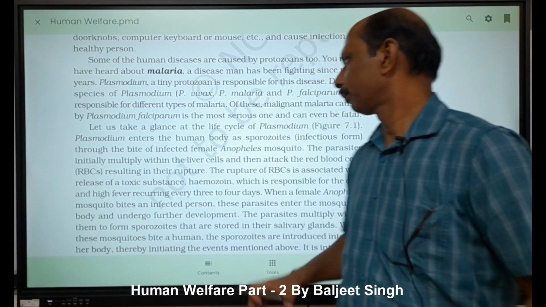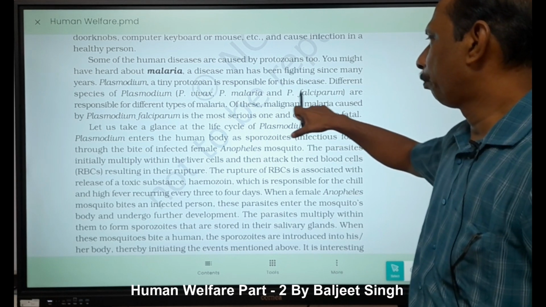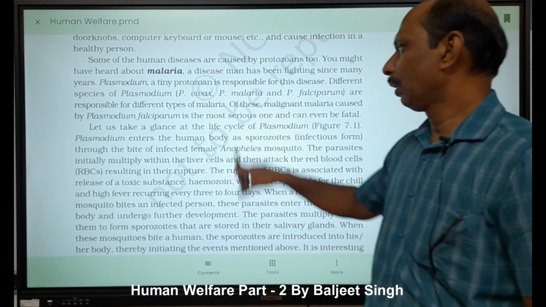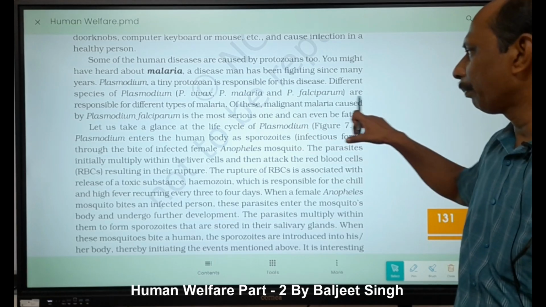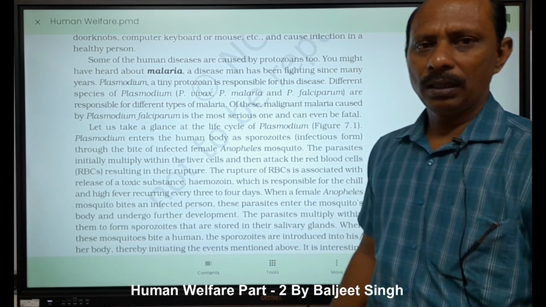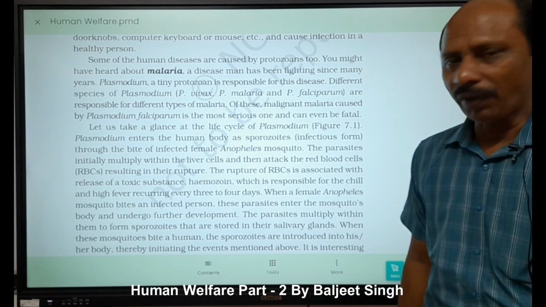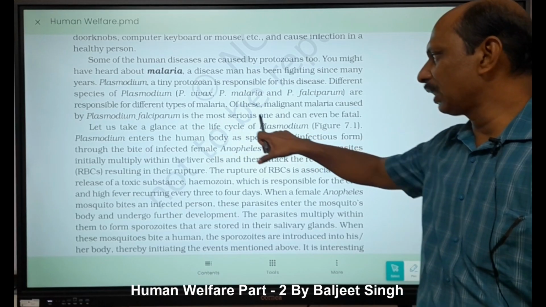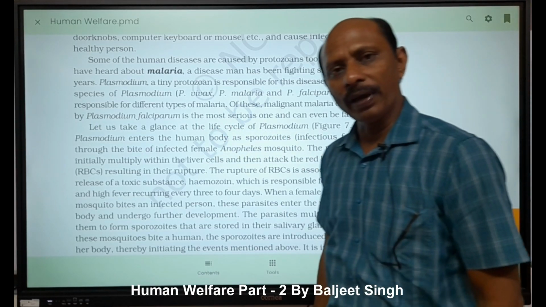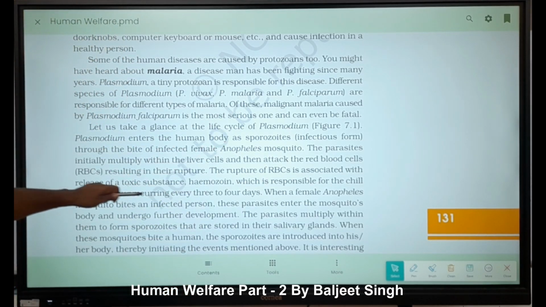Malignant malaria caused by Plasmodium falciparum is the most serious one and can even be fatal.